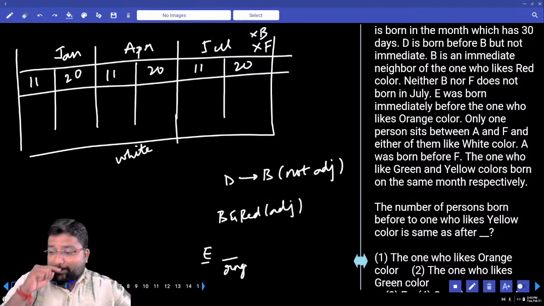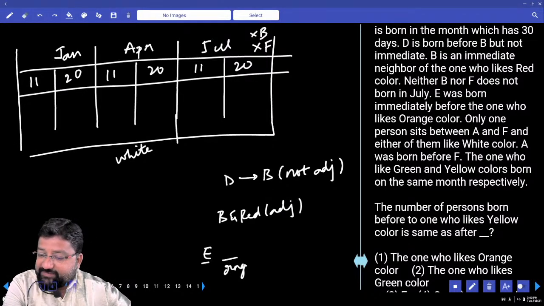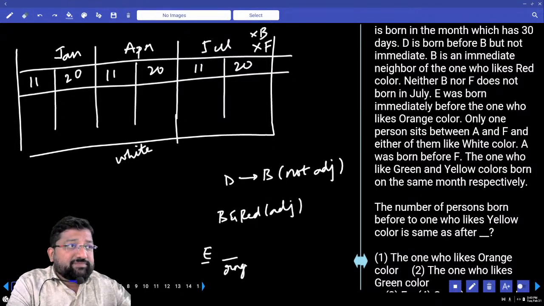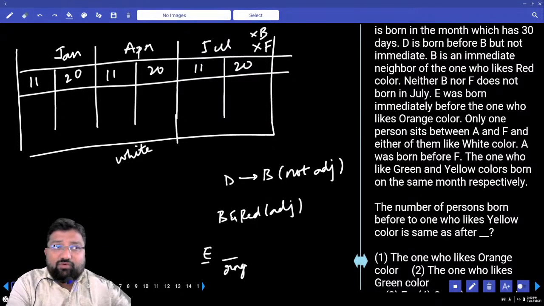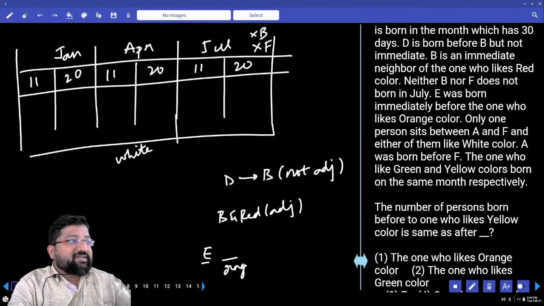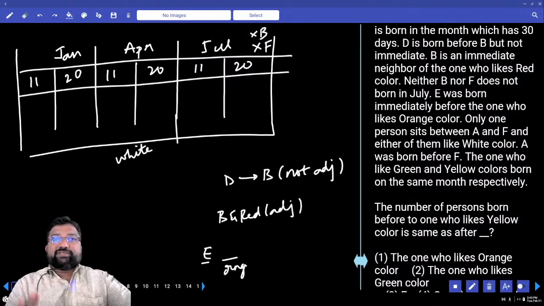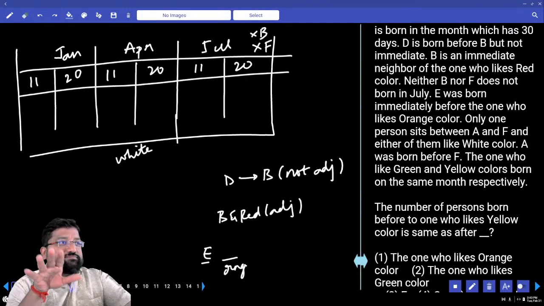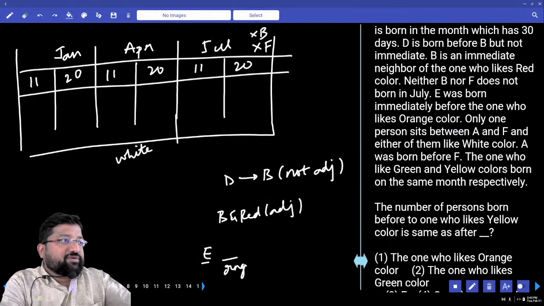Next. Only one person between A and F, and either of them likes white color. Full stop, and I see A. There is some extra information about A. You have to read that sentence too. So what we'll really do is stop at the full stop and try to cover what is the information in that sentence. But continuously you also see about A, and we do have some extra information about A.